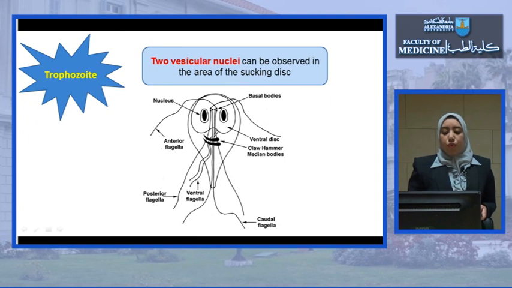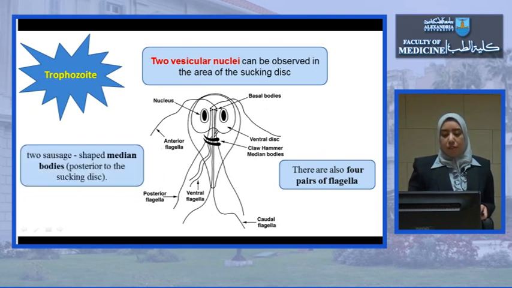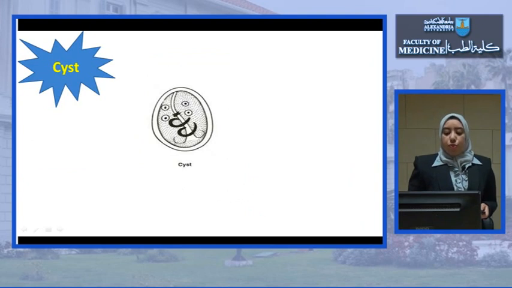There are two vesicular nuclei which are observed in the area of the sucking disc. This is the sucking disc, and here are the two vesicular nuclei. There are 4 pairs of flagella. The first pair, the second, third, and fourth pair, plus 2 sausage-shaped median bodies which are posterior to the sucking disc.